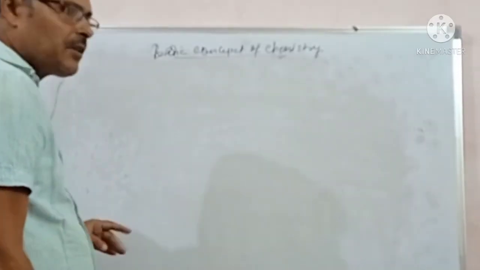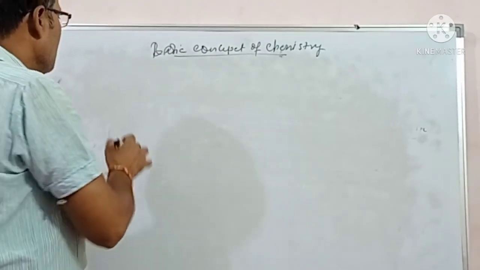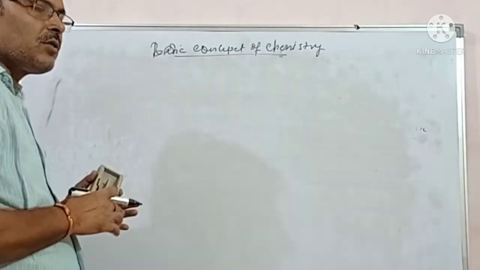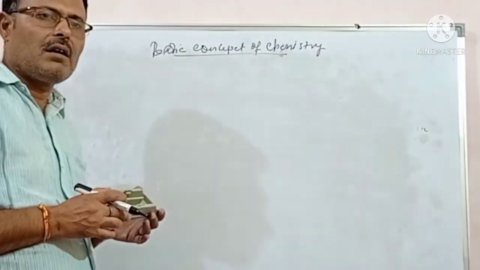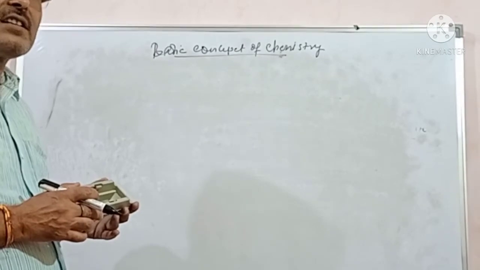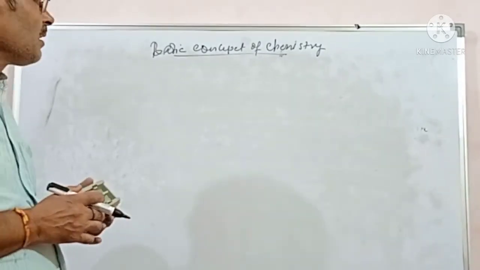In regard to the hydrogen atom, hydrogen is not the standard now, but this time the standard is carbon 12.